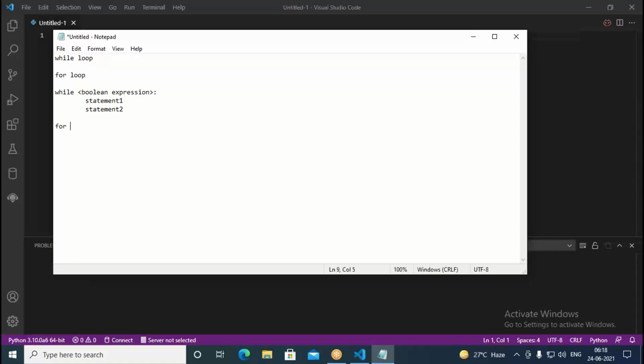We can give a range, then we give the maximum number. So it's going to generate that many numbers. The maximum is exclusive, so whatever maximum number you give is not part of the numbers generated. Similarly, we can give a starting number and an ending number, and it generates numbers from the starting number up to the ending number. Similarly, we can also give a step in the range.